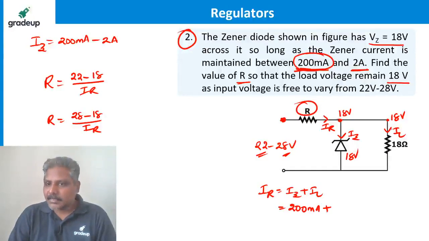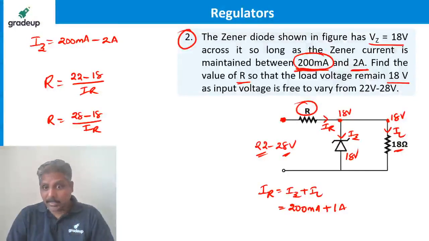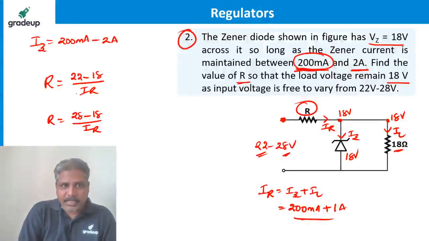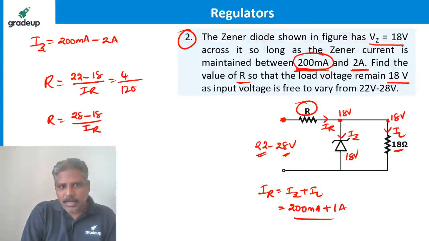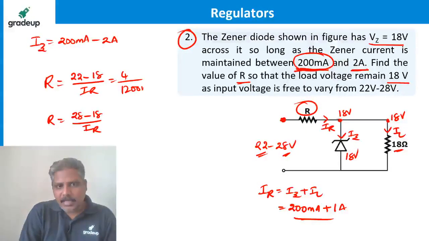plus IL, which is this voltage divided by this resistance. So can I say it is 1 ampere? This is the IR I substitute here. So it is 4 divided by 1200 milliampere, which gives you 3.3 ohm.